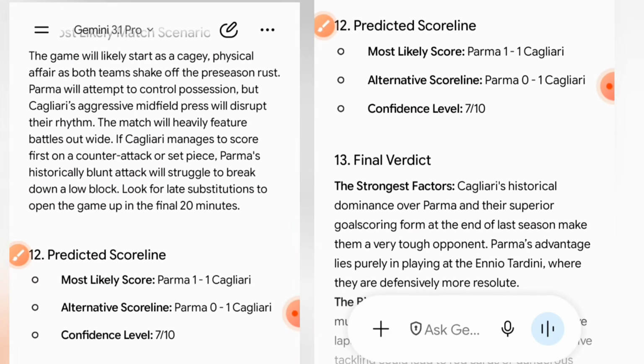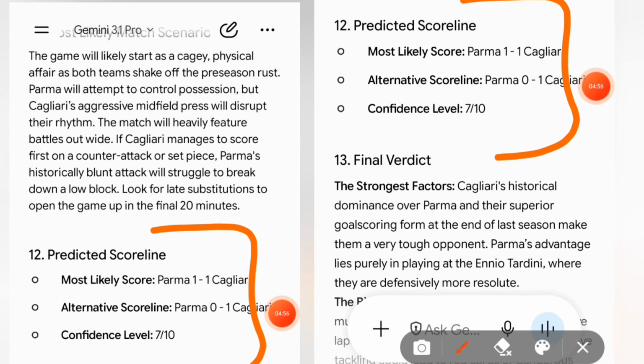Based on what we have here, with the predicted scoreline, you can see that this suggests a low scoring fixture between these two teams, and naturally we should not be expecting more than 4 goals between them. So my final prediction for this match, Parma against Cagliari, is under 4.5 goals.